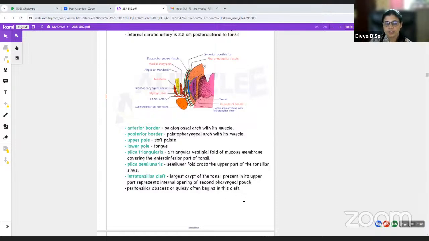Then there is the intratonsillar cleft. It is the largest crypt of the tonsil, present in its upper part, okay, which represents the internal opening of the second pharyngeal pouch. Then the peritonsillar abscess or quinsy, as it is commonly called, begins in this cleft. That is the intratonsillar cleft. It is the largest crypt there. Okay.